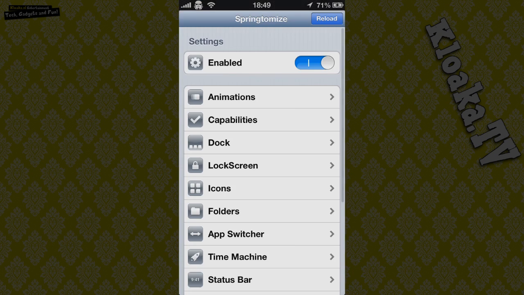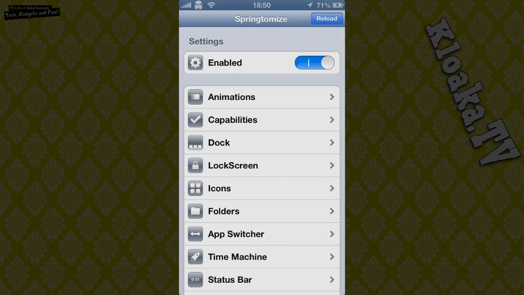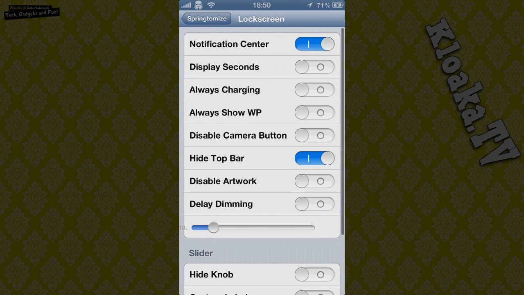Also remember, I don't know what else you can use, but I have Springtomize. If you go into Springtomize, you go to the lock screen, and then you have to turn on the hide top bar function. And that's it.